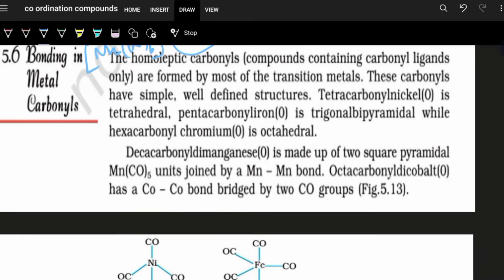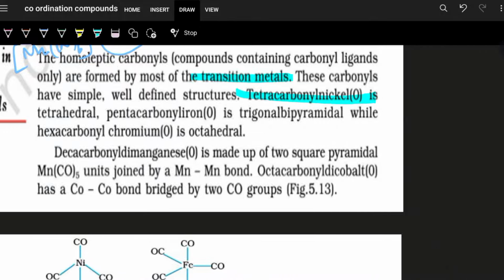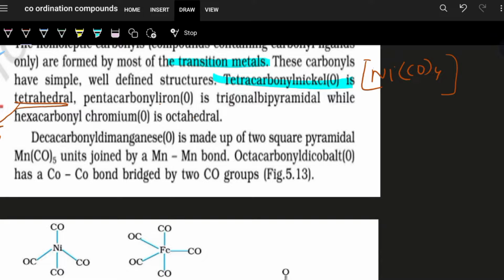In metal carbonyls, the metal atoms are transition metal atoms. Let us see tetracarbonyl nickel 0. It means Ni(CO) whole 4. This is tetrahedral, so obviously it has sp3 hybridization. Whereas pentacarbonyl iron 0 means Fe(CO) whole 5. This is trigonal bipyramidal, that means it should be a TBP structure, which means it should be sp3d.